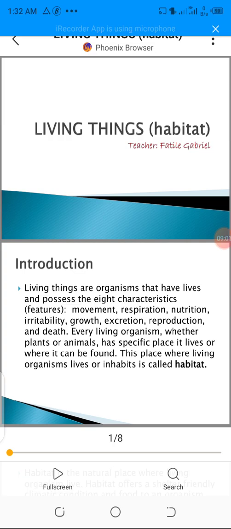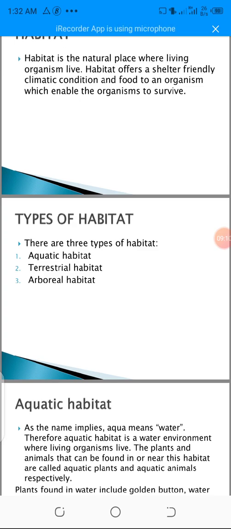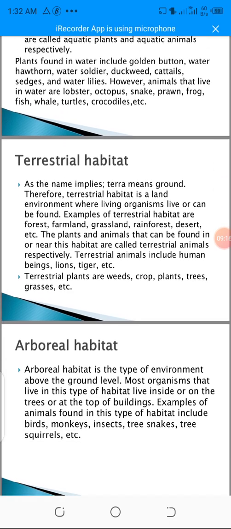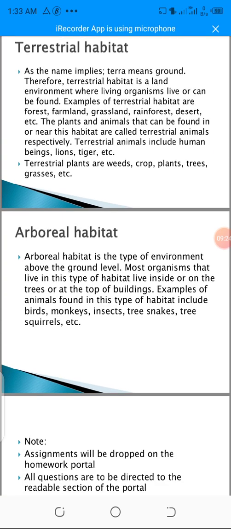Like we said, we defined a habitat. We mentioned the types of habitats: the aquatic, the terrestrial, and the arboreal. We discussed the aquatic habitat, saying anywhere you find aqua means water. We discussed the terrestrial habitat; anywhere you find the word terra, it means ground. And lastly, we discussed the arboreal habitat.